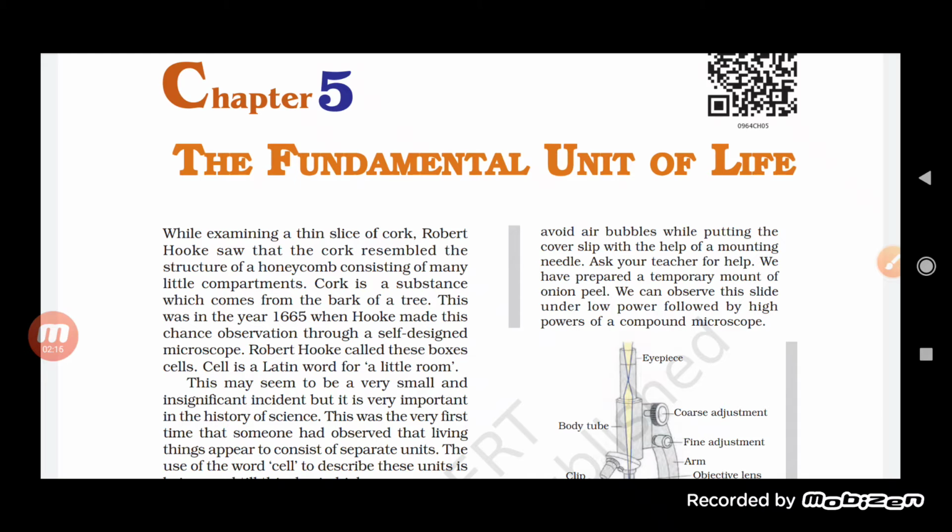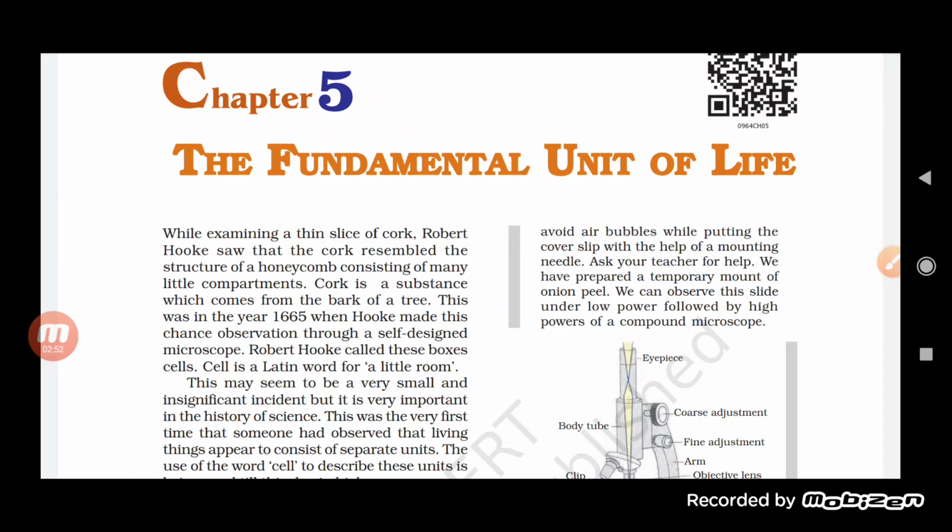Under his self-made microscope, he found small honeycomb-like structures, like little compartments, in the thin slice of cork. When you look at the structure of a honeycomb, students, you will find that it is made of compartments. A similar kind of structure he found in that thin slice of cork.